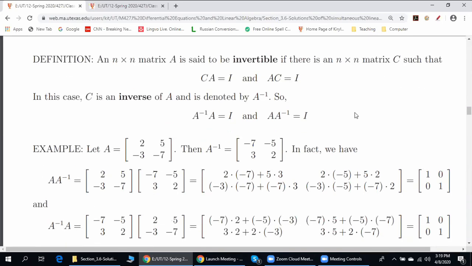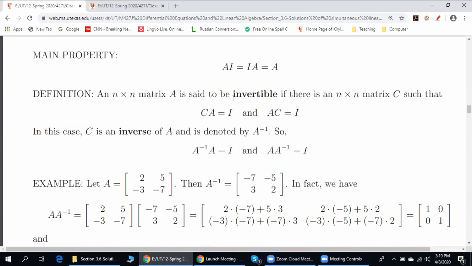Other questions? If we found that A was invertible, would C always be the inverse of A? Give me a second. What do you mean by always? Invertible means there exists matrix C such that AC is equal to CA is equal to I. Therefore, I'm not sure if I understand your question.